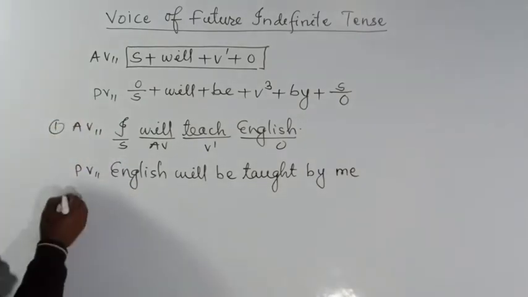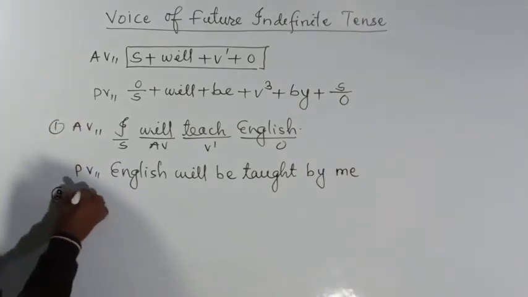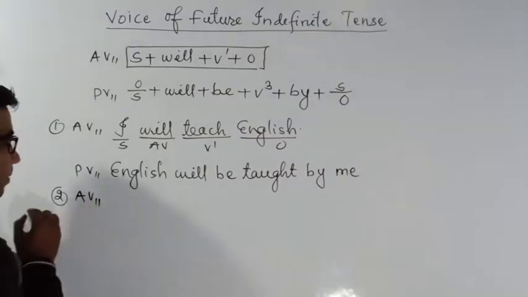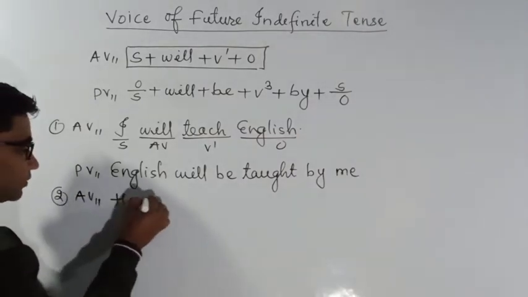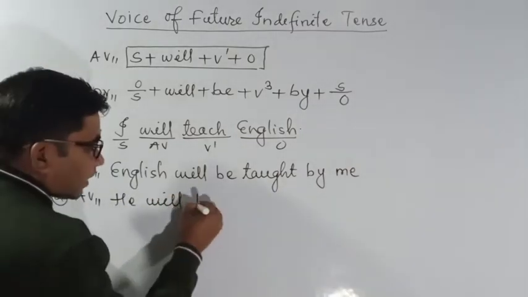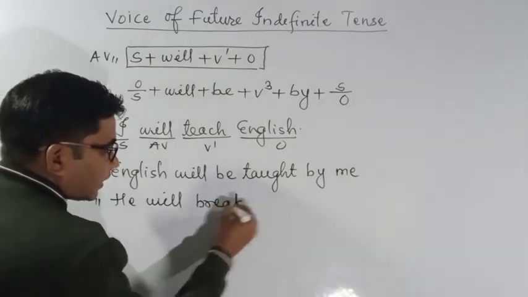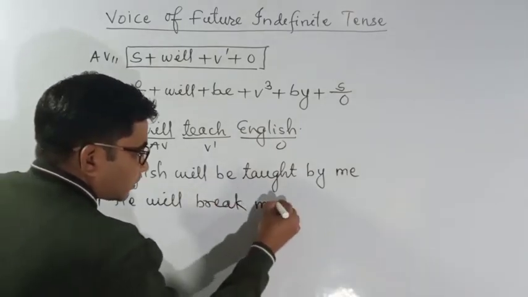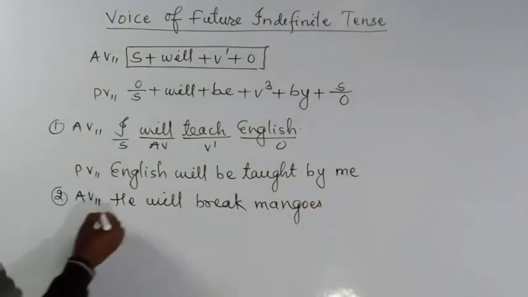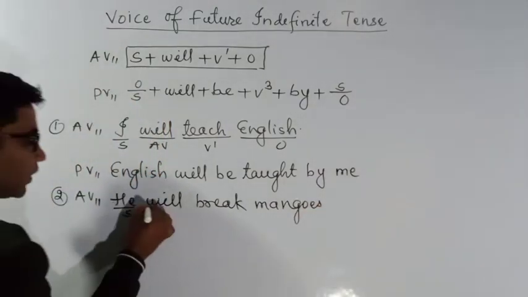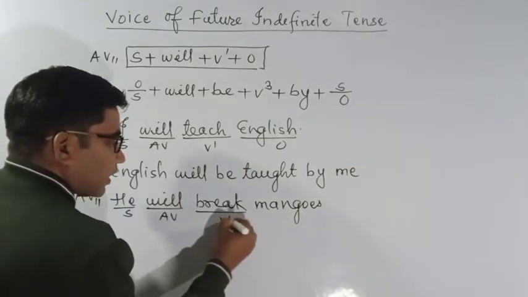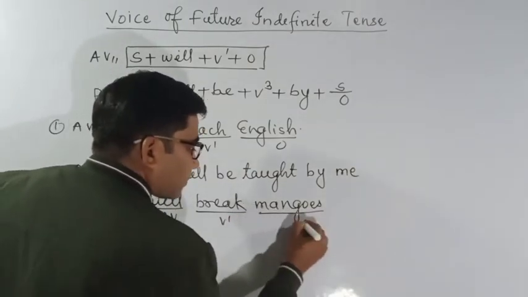So I am taking one more example. I hope you are able to understand. My second example is: He will break mangoes. That means he is playing the role of the subject, will is the auxiliary verb, again I am saying break is V1 and mangoes is the object.